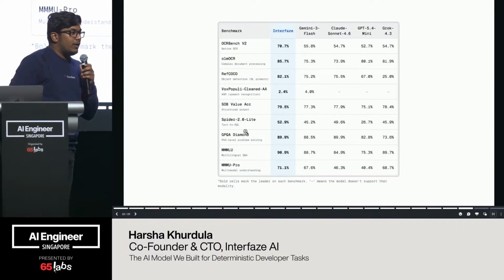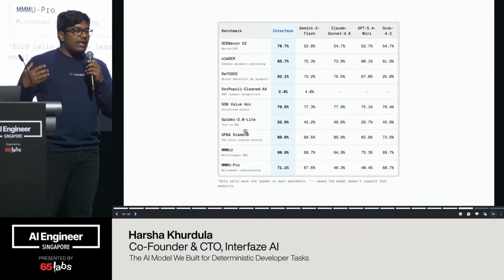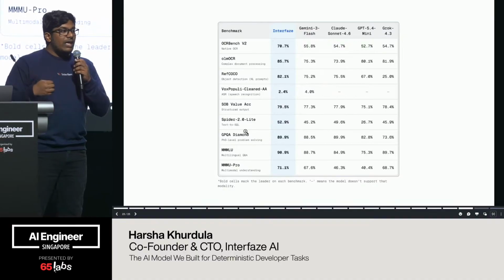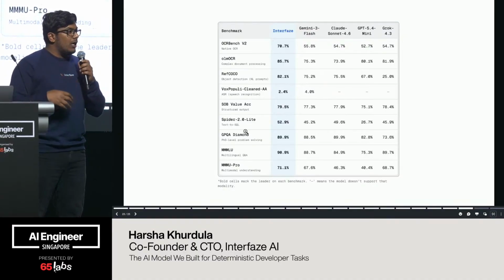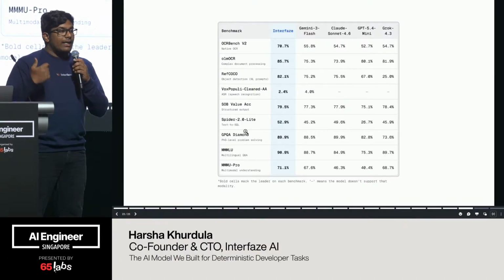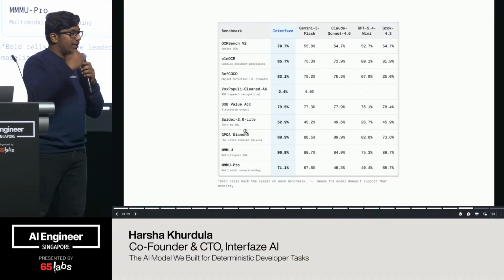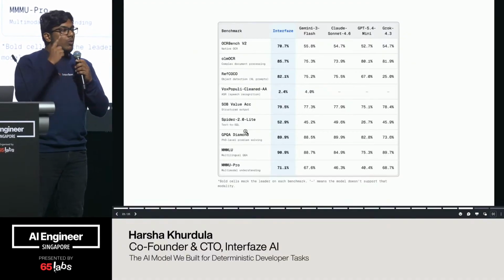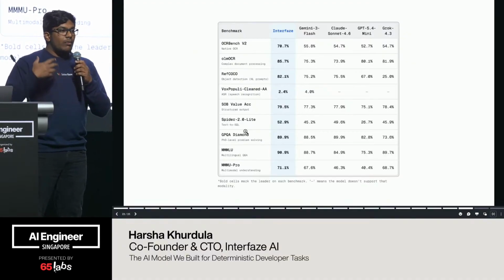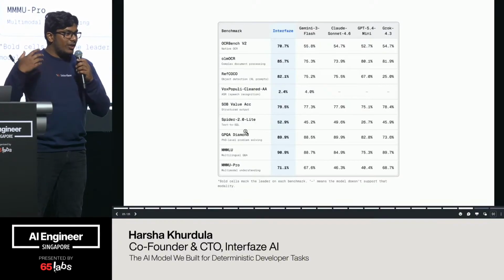Today, I'm super excited to showcase our numbers for the 3 modalities that I was just talking about. We compared interface to models that you would traditionally use in production, and these models are economical and can do the tasks in one shot. But we are comparing them for deterministic tasks, tasks where there is only one output. If you're looking at an image, my name cannot magically change. It's going to be still Harsha.